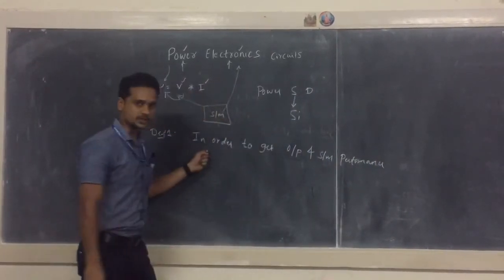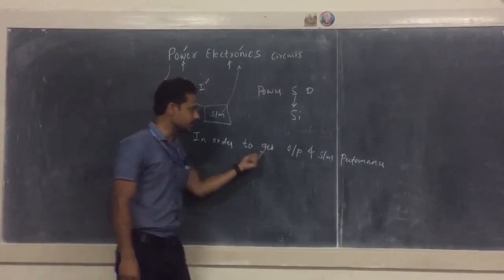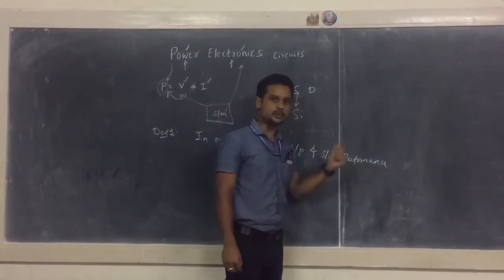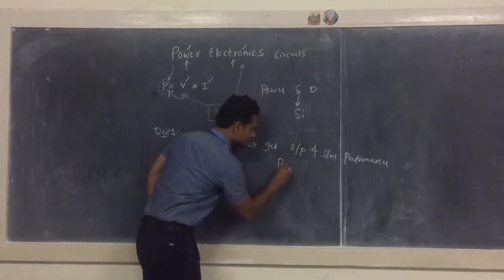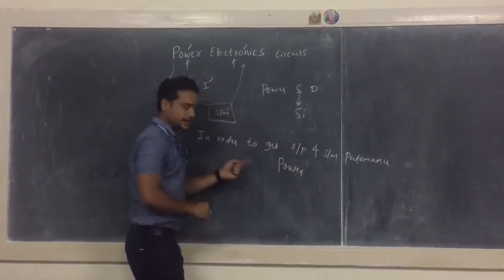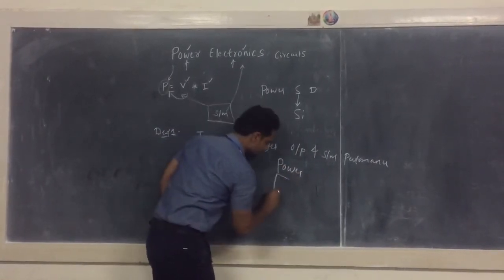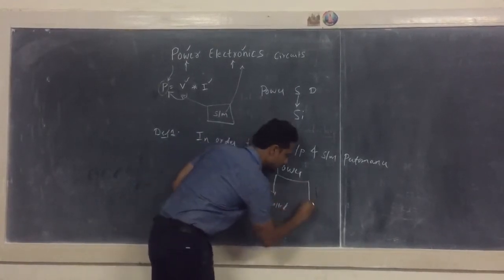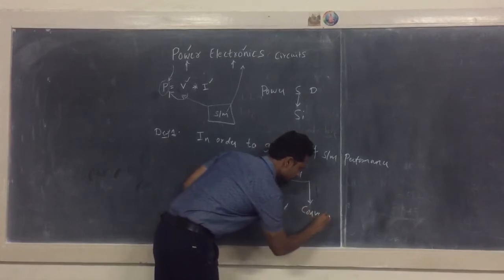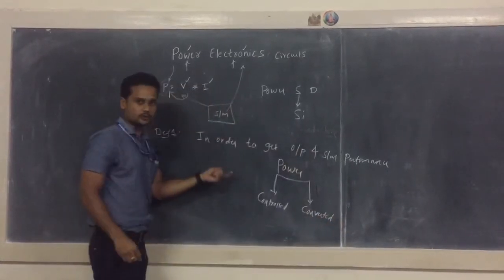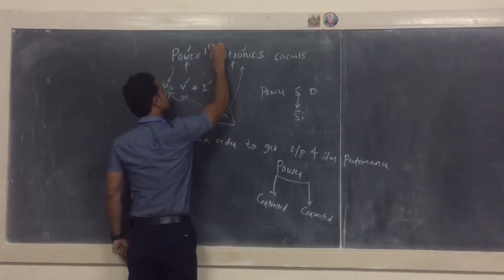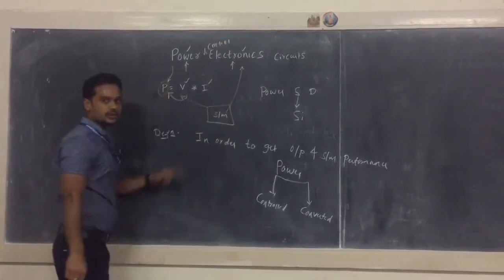In order to get a desired value of output as per your wish and to improve the system performance, this power either has to be controlled or converted. Okay, so you just introduce one more word here between power and electronics. You know that the controlling parameter is a very important word. This word is missing here.